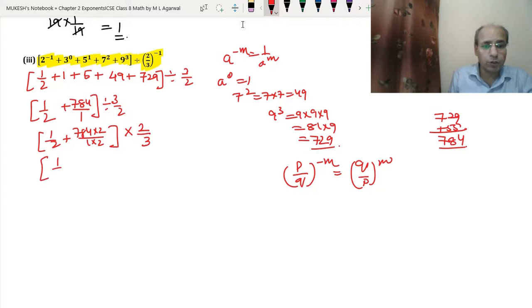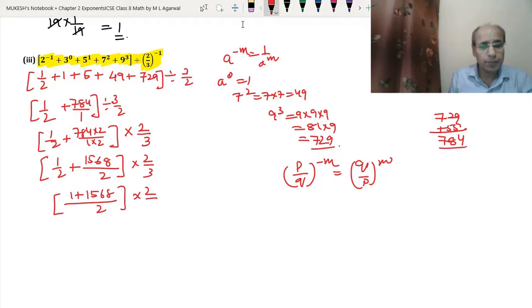So it became 1 upon 2 plus, 2 fours are 8, 2 eights are 16, 2 sevens are 14, so 1568, upon 2 into 2 upon 3. So this common LCM became 2. So 1 plus 1568 into 2 upon 3. Okay. So we will add 1 plus 1568, so 1569 upon 2 into 2 upon 3. This 2 and 2 will be divided. Okay. Now 3 can be divided into 1569.